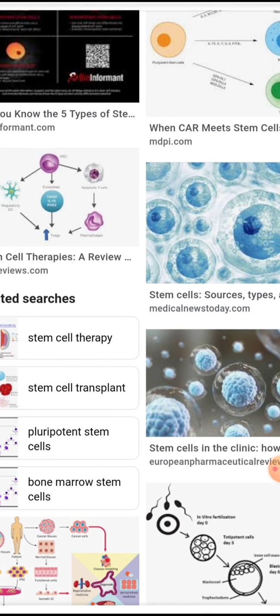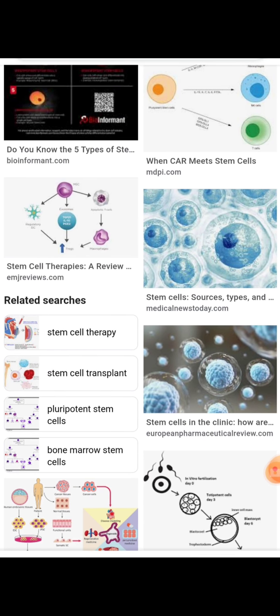The totipotent cells are produced from the zygote, hence the zygote is totipotent. The entire organism develops from the zygote.